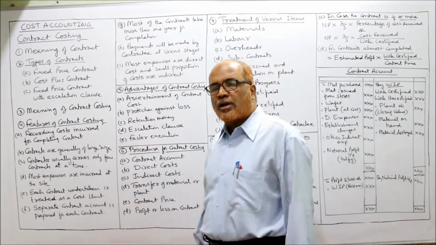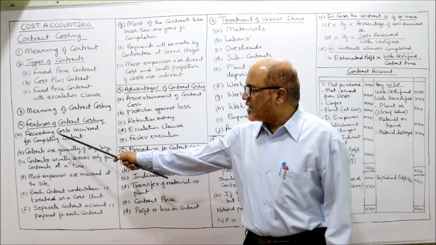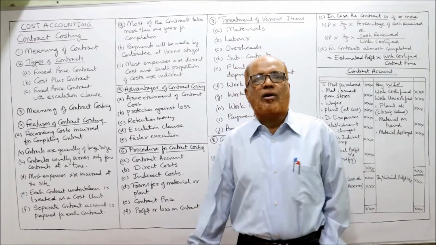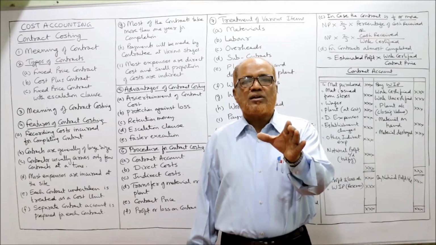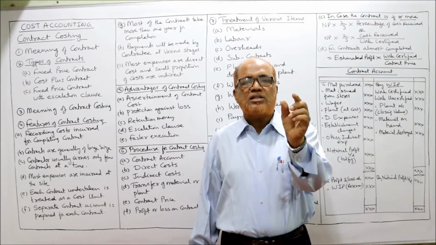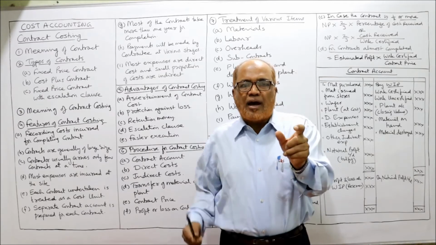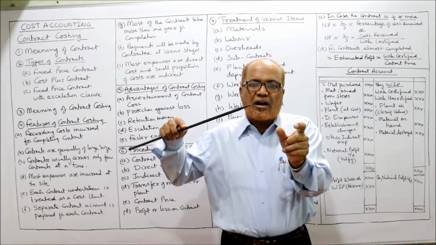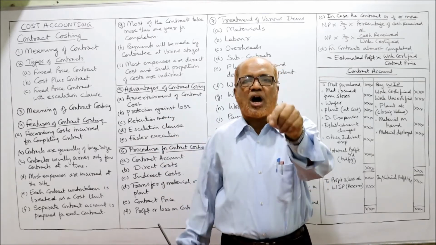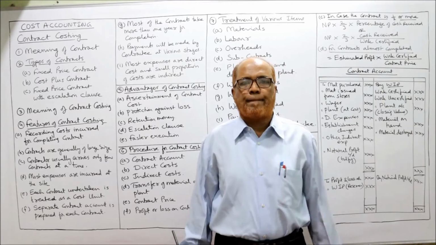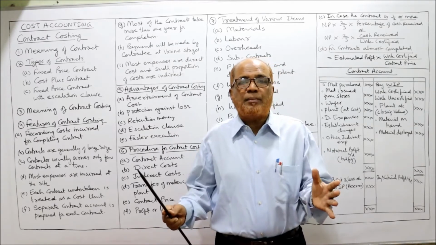Now, features of contract costing. The first feature is recording cost incurred for completing the contract. Every contract will be allotted a unique number. It will be identified with the number, and all the cost incurred on that contract will be charged to that contract only. So a separate contract account will be maintained.